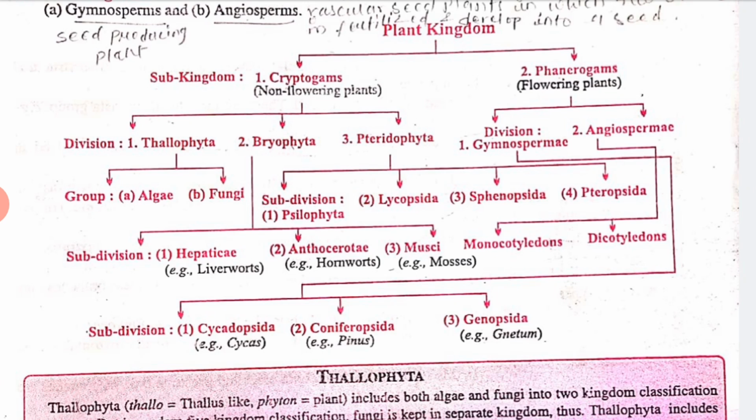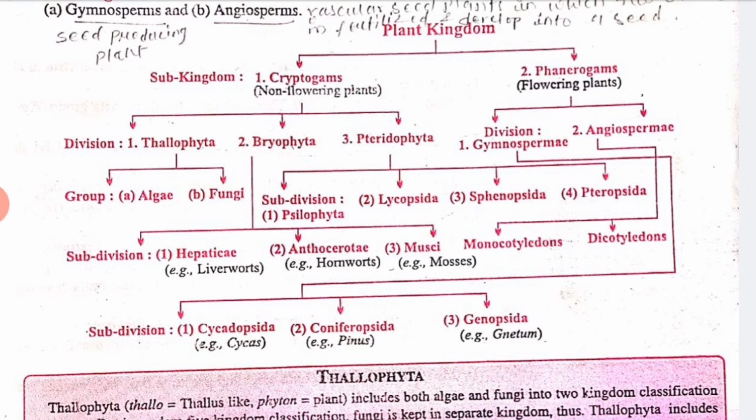Bryophyta has subdivisions, that is hepaticae, anthocerotae and musci. Next is pteridophyta, which has subdivisions, that is Psilopsida, Lycopsida, Sphenopsida and Pteropsida. Clear? Now, this is all about the 3 parts.